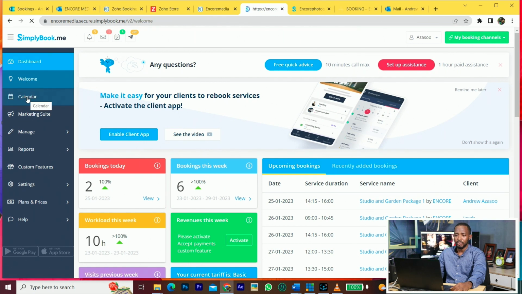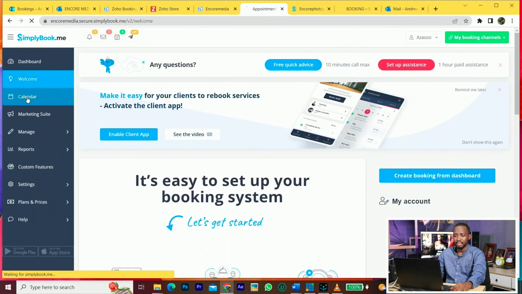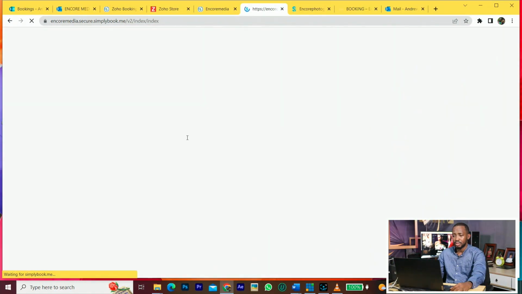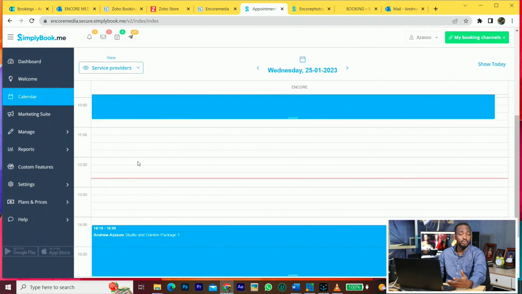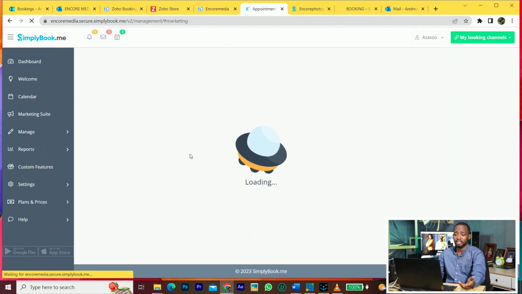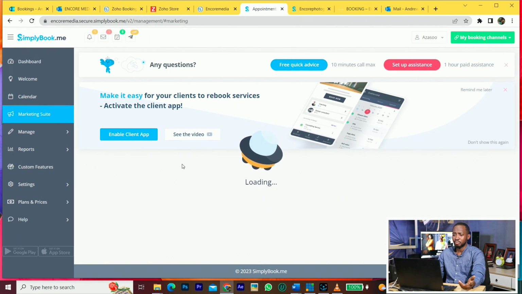Then you go to welcome. You come to the calendar. So the welcome is going to show you some video demonstrations of how you can actually use this app. Then you have the marketing suite. So there are things that can help you promote your business that you can use. Some of them you have to pay for.